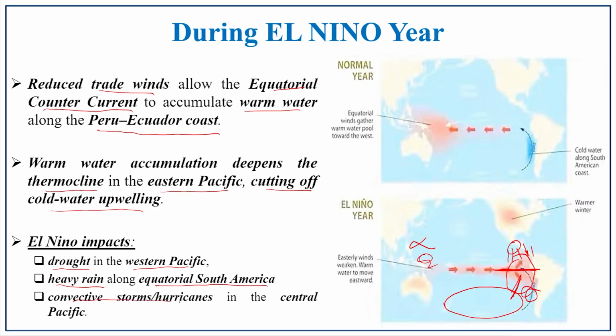And convective storms and hurricanes are formed in the central Pacific. So, here you can witness the hurricanes and storms in the central Pacific. So, this was the adverse effect of the El Nino year.